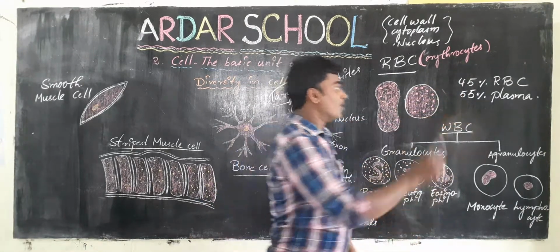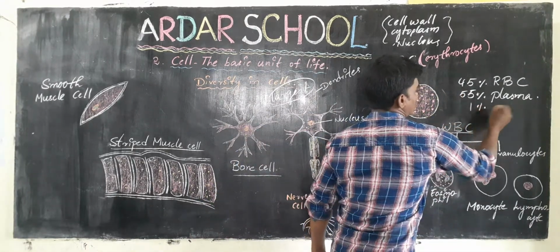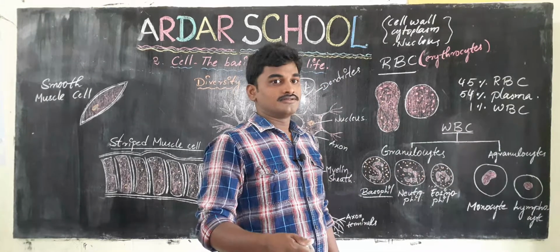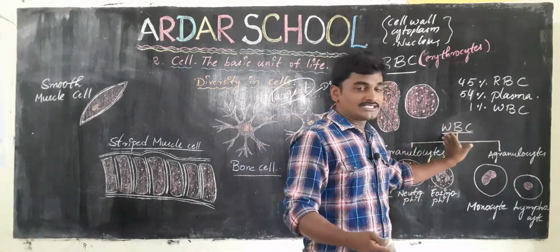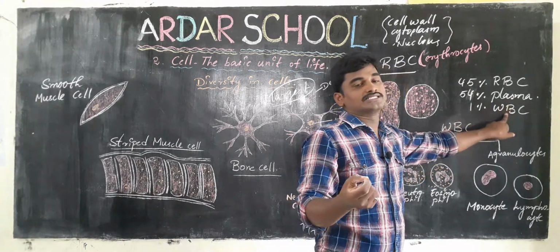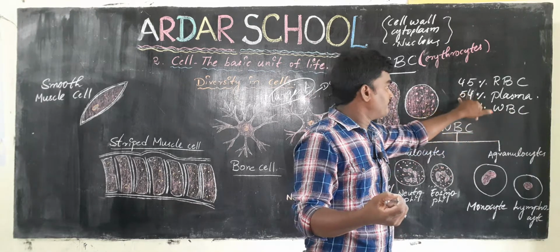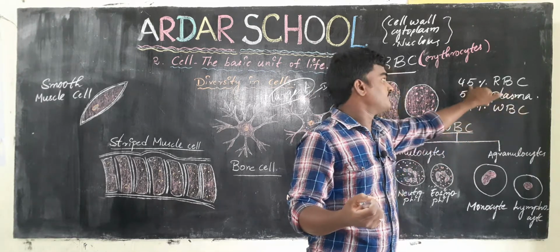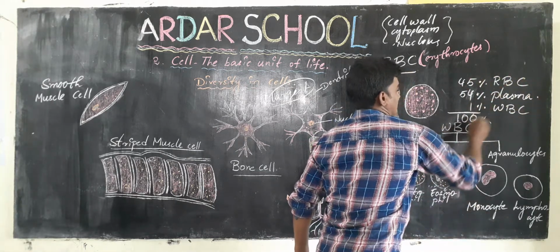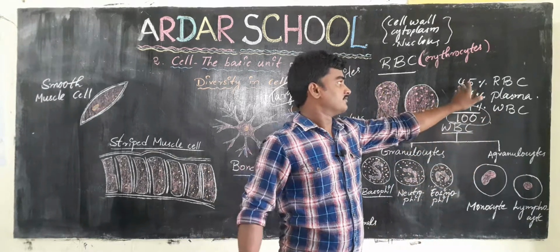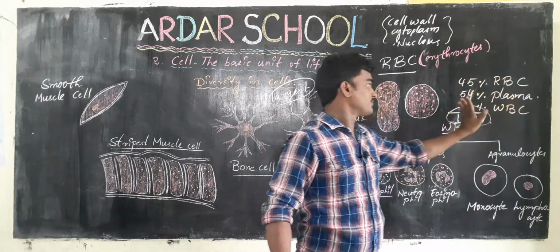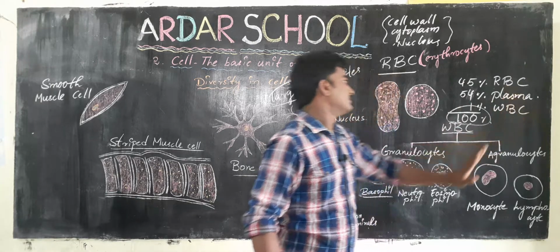Our blood contains only 1% of white blood cells, 54% of plasma and 45% of red blood cells. So total 100%. So the formation of blood is 45% red blood cells, 54% plasma and 1% white blood cells.